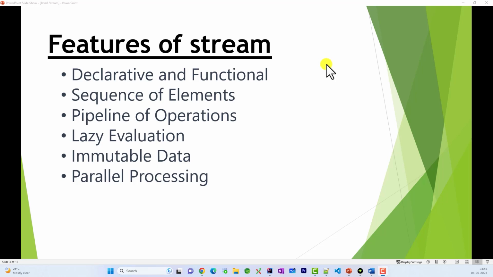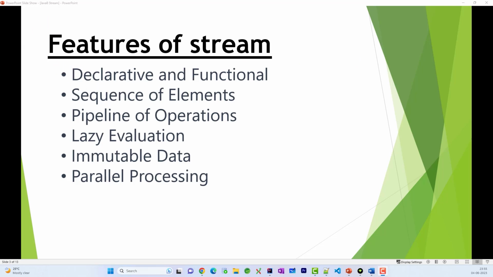It will be like function chaining, method chaining in stream, and that's how the intermediate and terminal operations are performed. We will talk about what the intermediate and terminal operations of stream are and how they work, in detail in the upcoming videos.